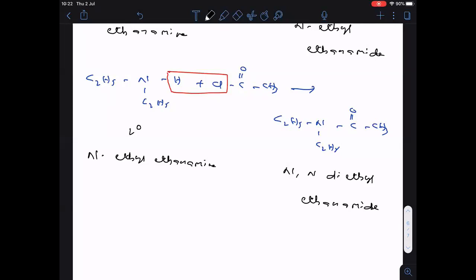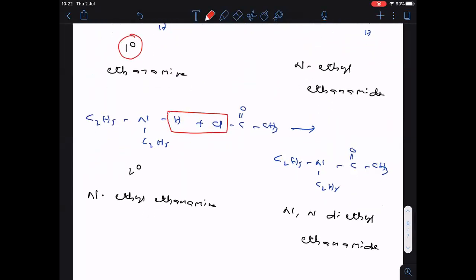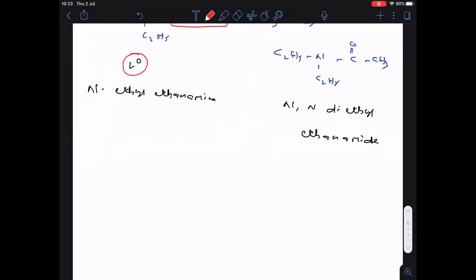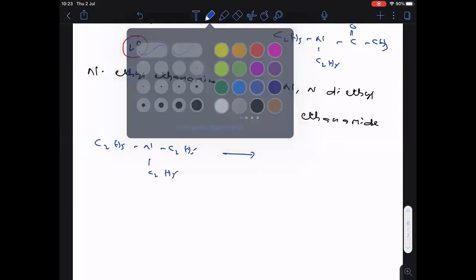So remember everyone, a primary amine undergoes acylation because one H is present, and HCl is removed. A secondary amine also undergoes acylation; here also one H is present, and we remove HCl. Then what about the tertiary amine? Here we take C2H5N C2H5 C2H5. There is no hydrogen bonded to the nitrogen, so there is no acylation.